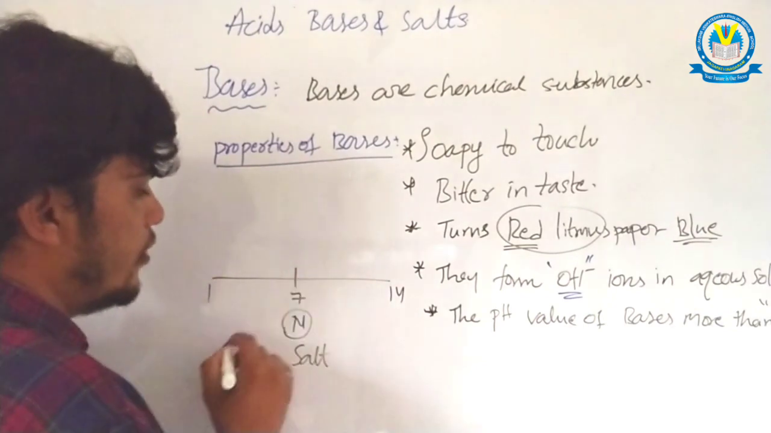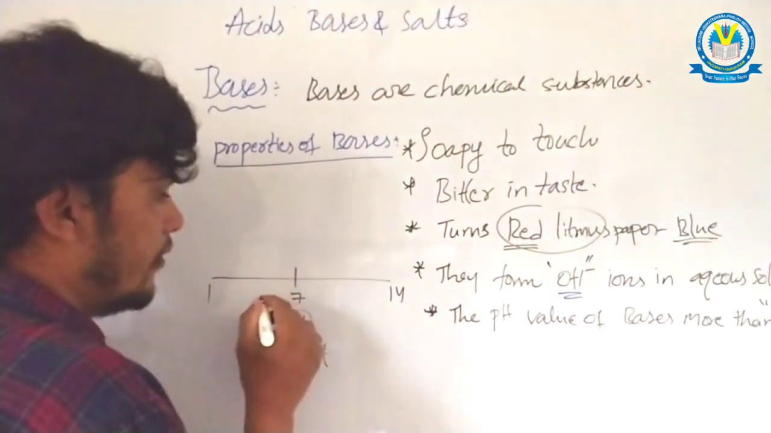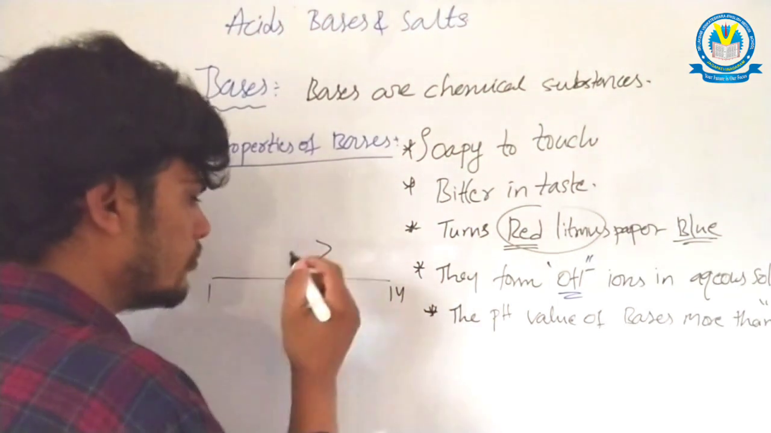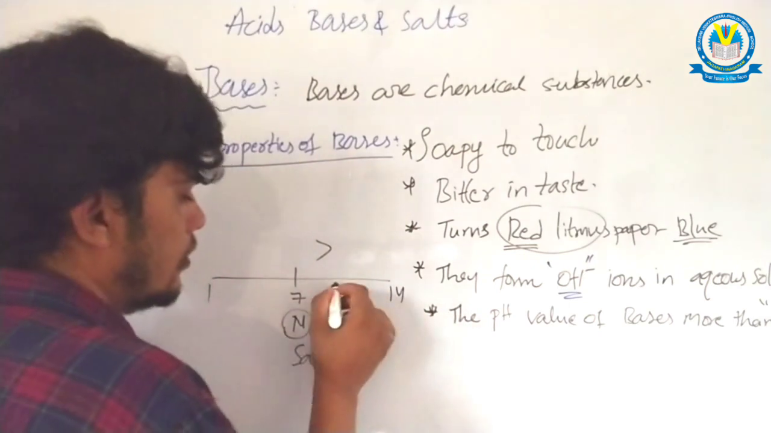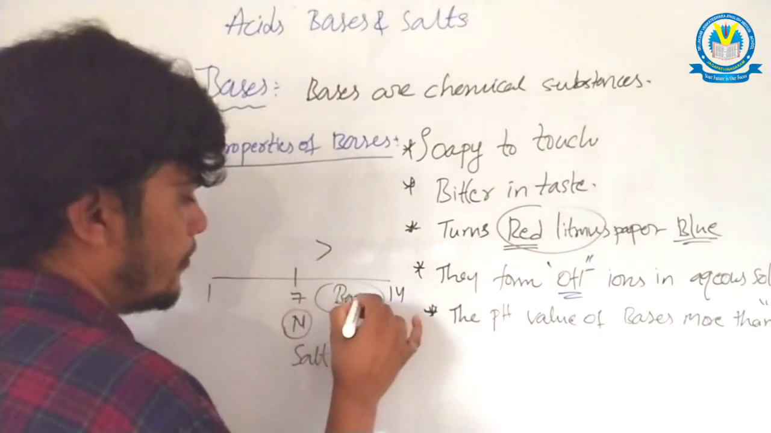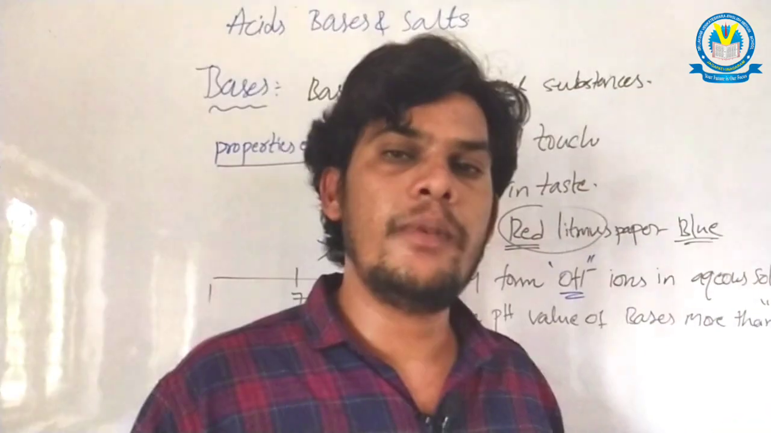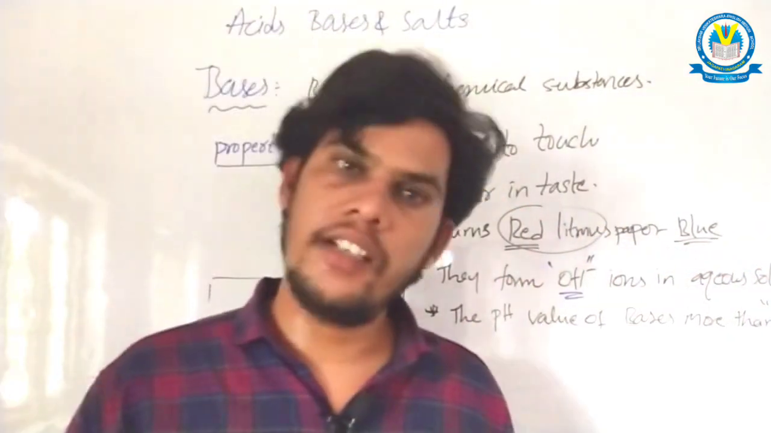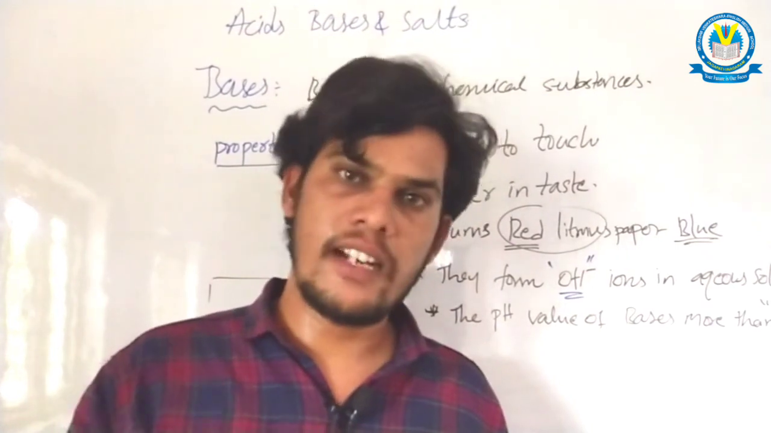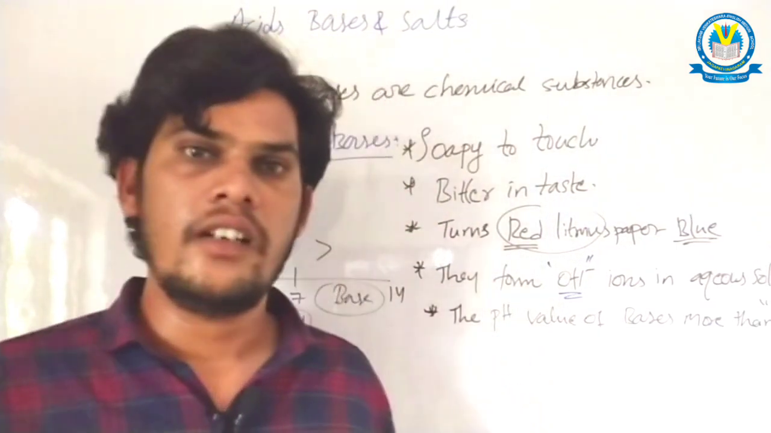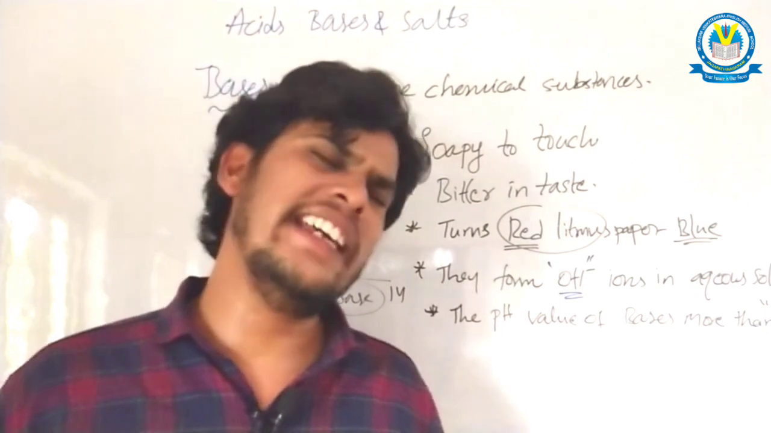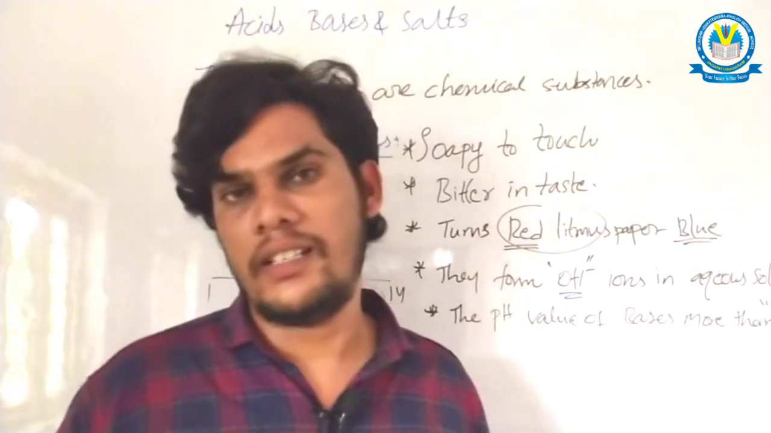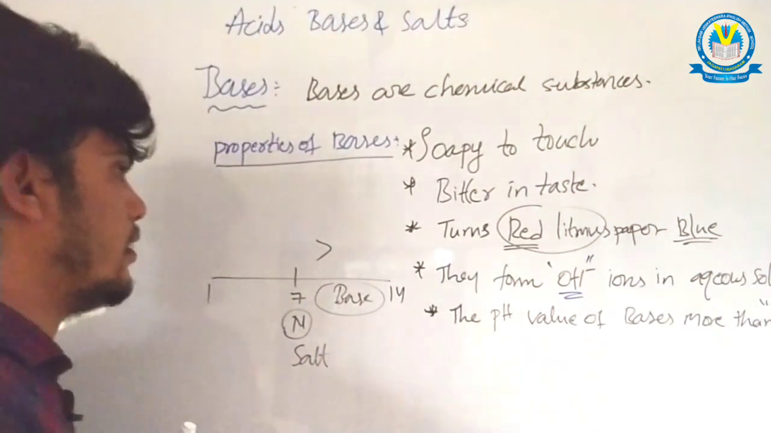If the pH value is greater than 7, then it is called base. So the pH value of the bases is more than 7, like 8, 9, 10, 11, 12, 13, 14. So if the pH value of any given sample is more than 7, we can conclude that it is a base.